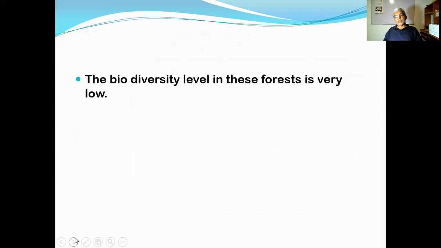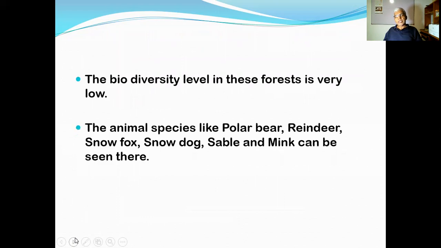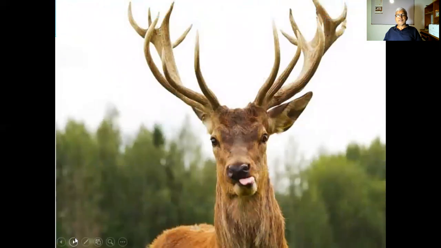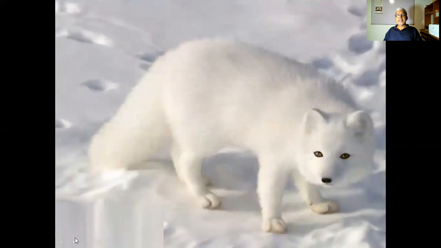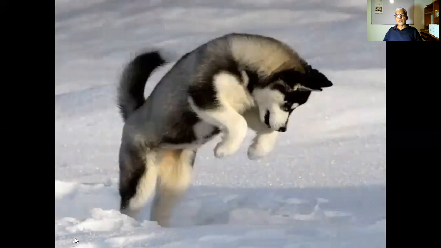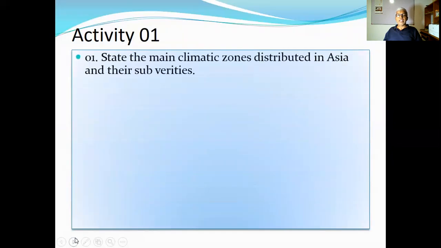Then the biodiversity level is also very low. Animal species like polar bear, reindeer, snow fox, snow dog, sable, and mink can be seen there. Mink, the small white animal called a mink, can be seen there. Reindeer, snow cat, snow dog.